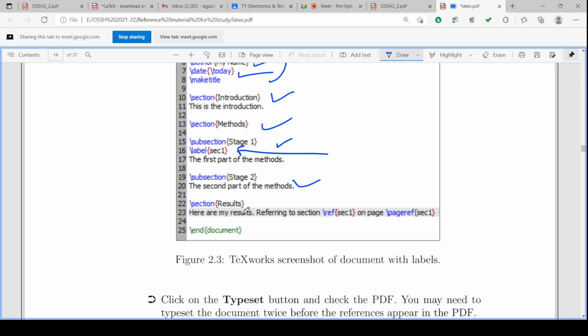Now the section results will be there. Okay, results is written as the name of the section. Then here are my results. This is a simple text.